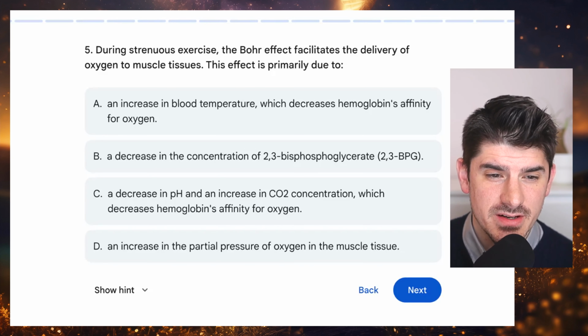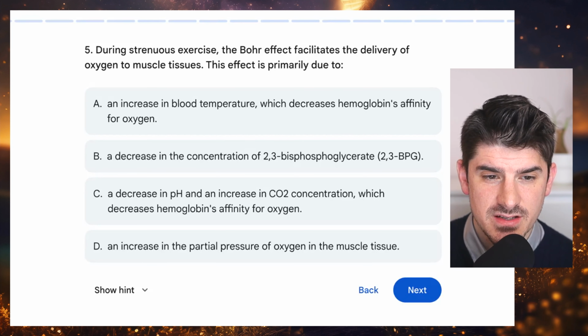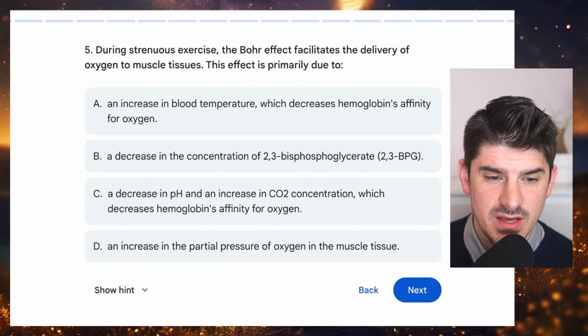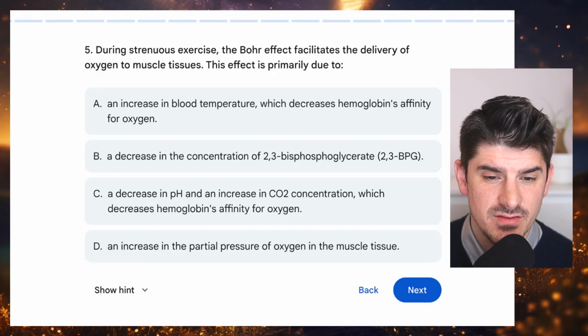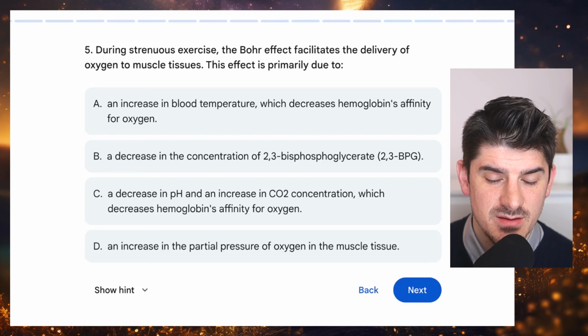Number 5, during strenuous exercise, the Bohr effect facilitates the delivery of oxygen to muscle tissues. This effect is primarily due to A, an increase in blood temperature, which decreases hemoglobin's affinity for oxygen. B, a decrease in the concentration of 2,3-BPG. C, a decrease in pH and an increase in CO2 concentration, which decreases hemoglobin's affinity for oxygen. Or D, an increase in the partial pressure of oxygen in the muscle tissue.